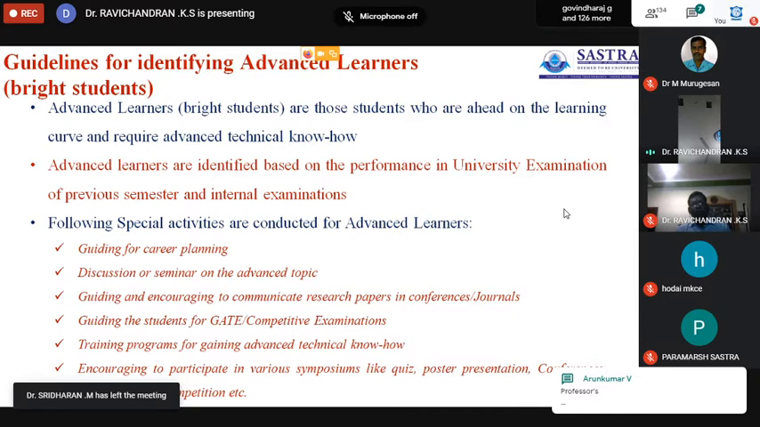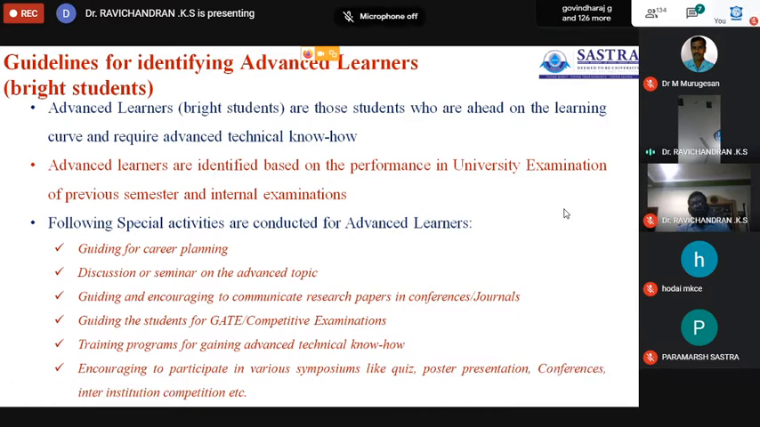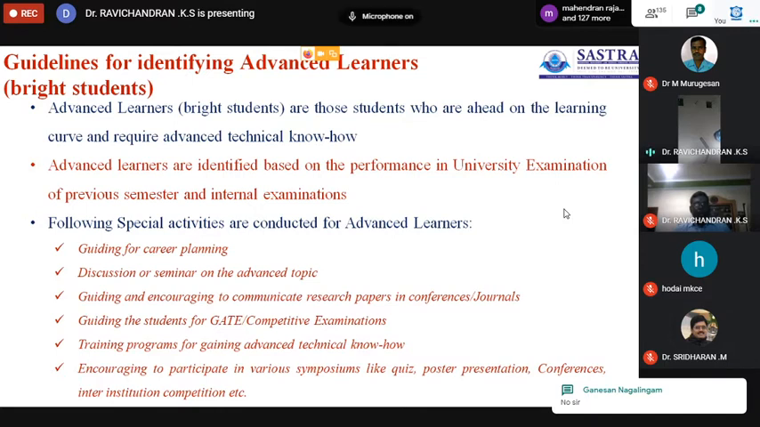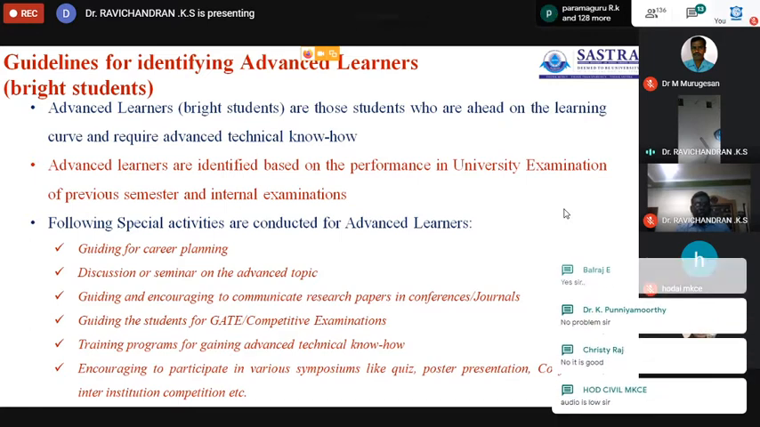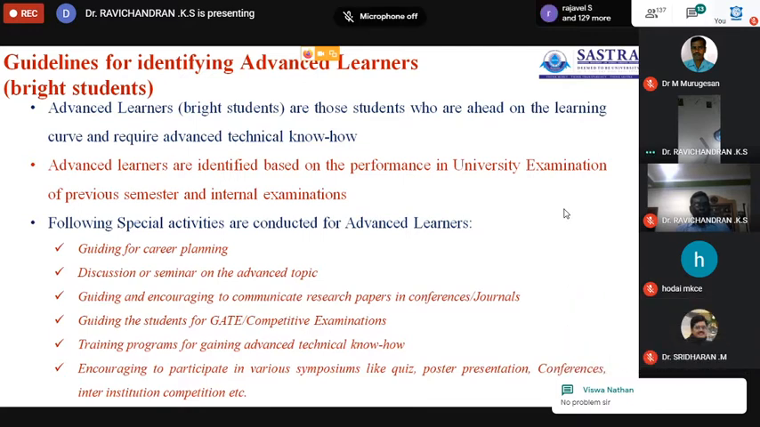Once you identify the level of students, for example in a classroom of 60 members, 15 may be identified as fast learners, and the remaining 45 may be identified as slow learners. Then it is the teachers' responsibility to engage them separately, the advanced learners as well as the slow learners. For the advanced learners, what are the things we want to do, because they are above the normal students? Guidance for career planning has to be provided.